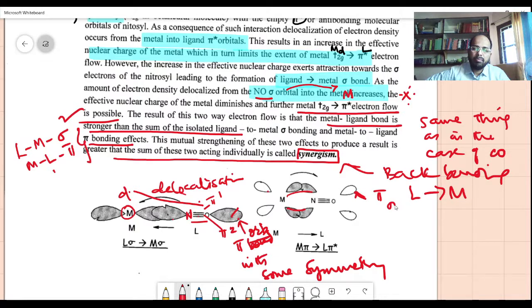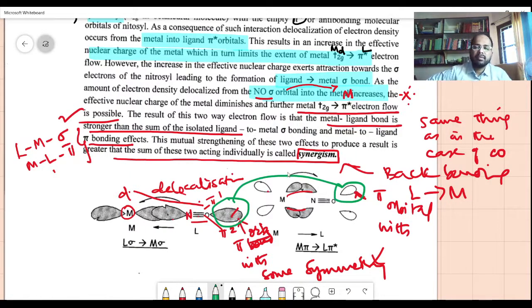This is also a pi orbital with other symmetry. So overall, this becomes like this. Briefly, when there is a donation and back bonding of nitrogen into the metal d orbitals, this is the synergism. Synergism is given here.